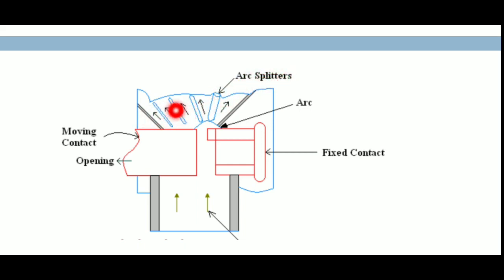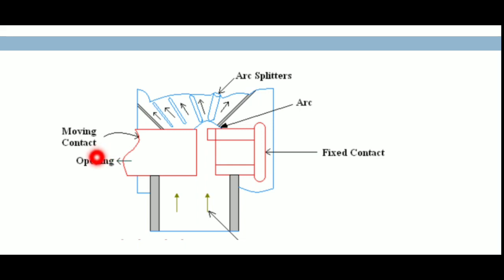By using these arc splitters, the arc will be split and the resistance is reduced. Due to the cutting of this arc, the arc may be extinguished within a short time when compared to the axial blast circuit breaker.